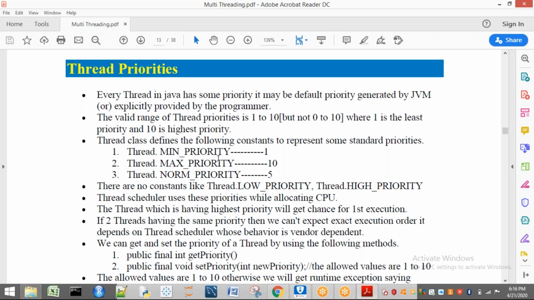Okay, we have some constants internally. In the same way for max priority, we have a constant called MAX_PRIORITY. So we have to represent it with Thread.MAX_PRIORITY. So the value is what? 10.